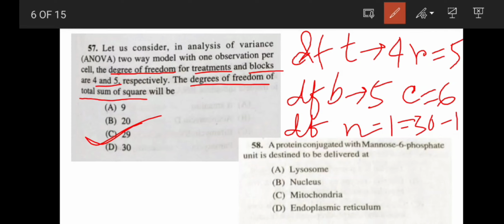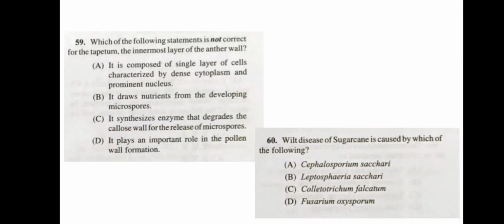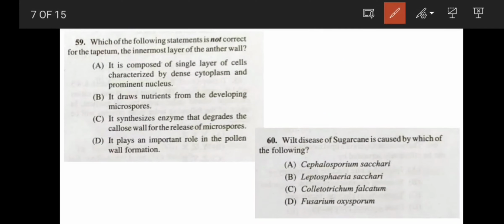Next question: a protein conjugated with a mannose-6-phosphate unit is destined to be delivered to the lysosome. Your option A.